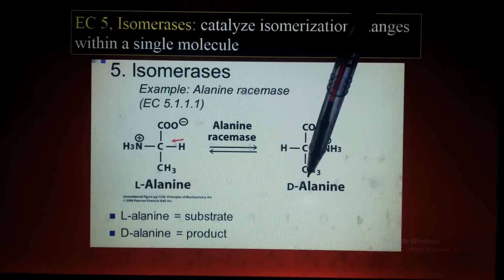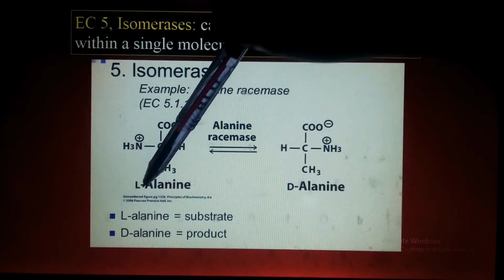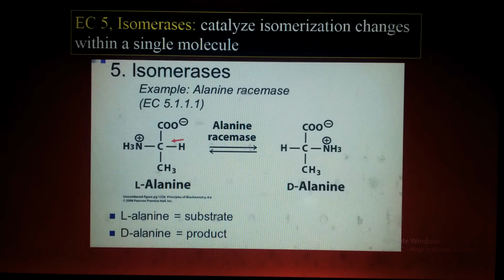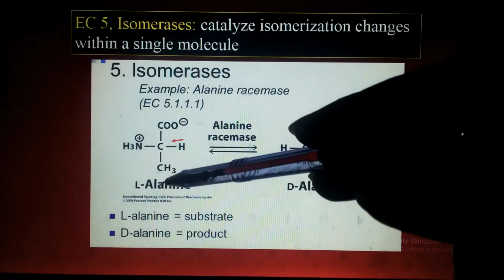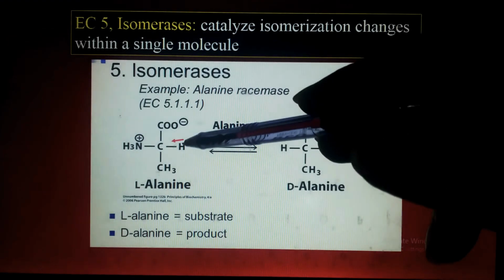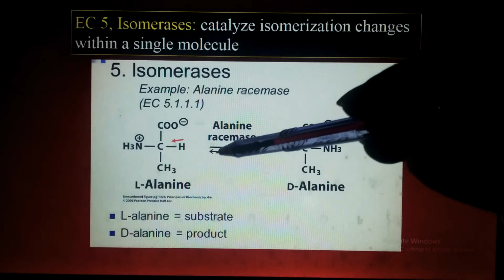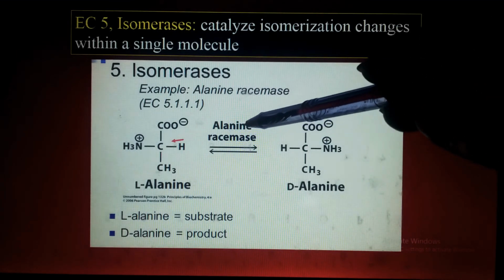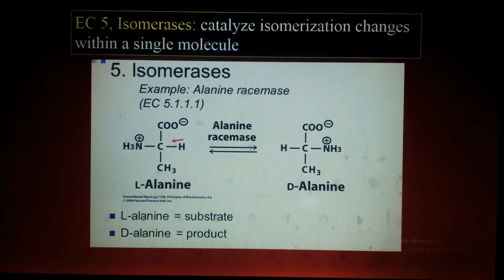So L and D refer to levorotatory and dextrorotatory. I have explained this in detail in my lecture about carbohydrates, so you must visit that lecture. Okay, so this is the L form, which is converted to the D form. Both are isomers, but these isomers are interconvertible with the help of the enzyme isomerase, which is alanine racemase. Is it clear? Okay, that's very interesting.